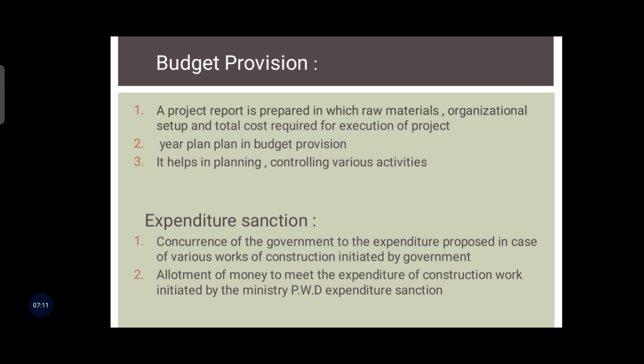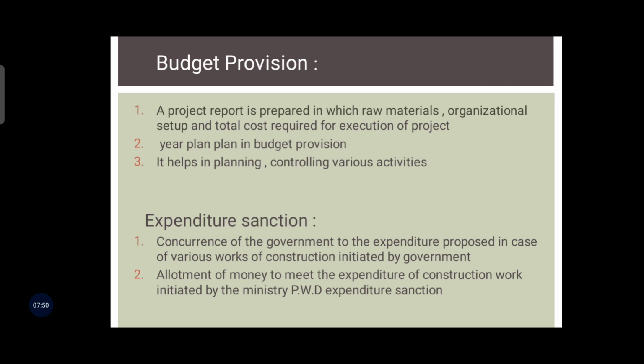We calculate the budget, okay, which shows how much cost is required. All this comes under budget provision. If we calculate the budget, then we can also correctly plan and control the various types of activities done in this construction, that is foundation, painting, plastering. All these are the activities that come under construction. So these are planned properly by the use of proper budgeting, okay. So this is your budget provision.